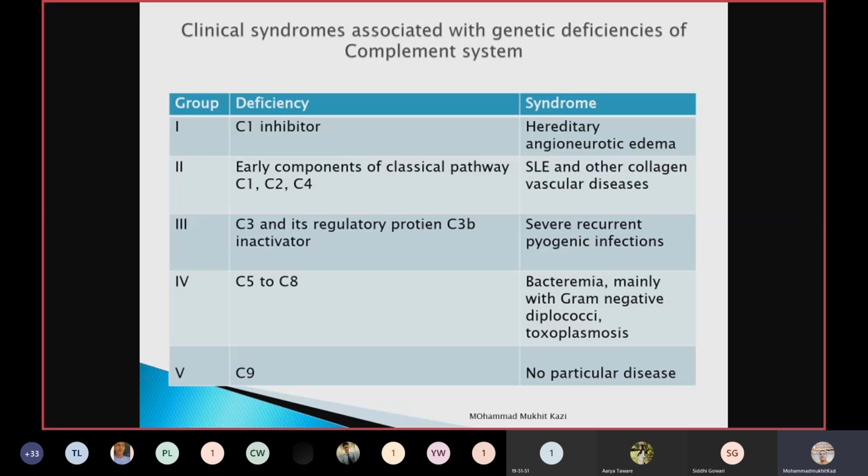Okay, the one who is lacking C1 inhibitor will be prone to hereditary angioneurotic edema. If the early components of the classical pathway, C1, C2, and C4, are lacking or deficient in a person, that person is likely to suffer from syndromes like systemic lupus erythematosus, SLE, and other collagen vascular diseases. Okay, and if a person is lacking C3 and its regulatory protein C3b inactivator, then that person is very prone to severe recurrent pyogenic infections, mainly bacterial infections.